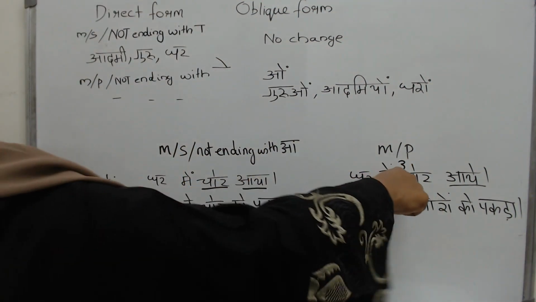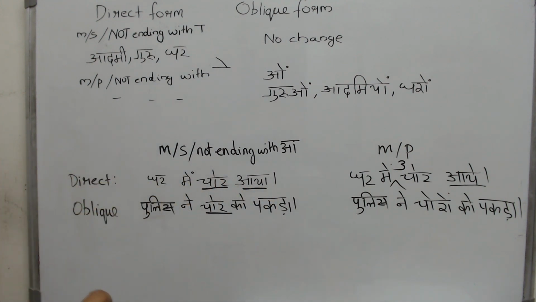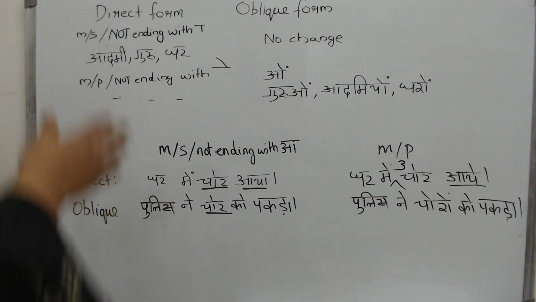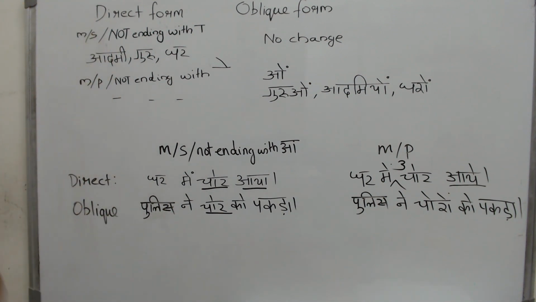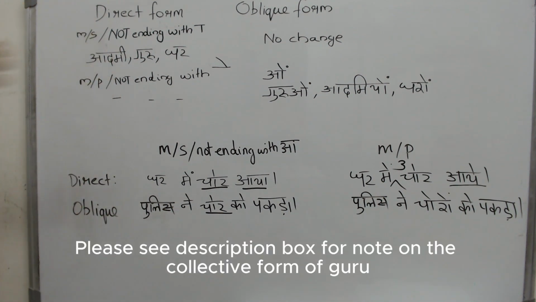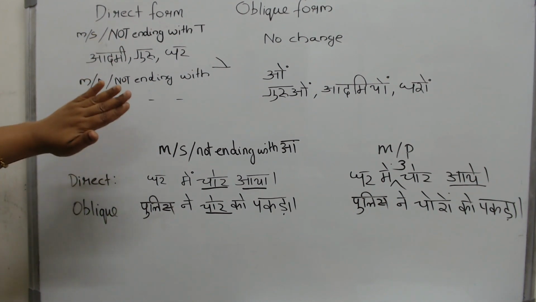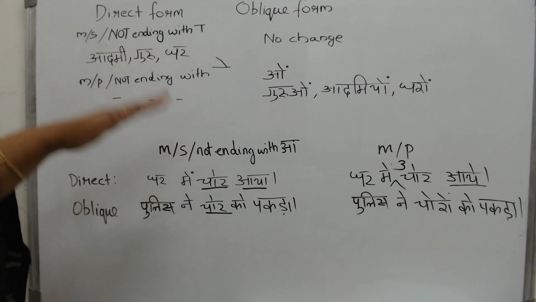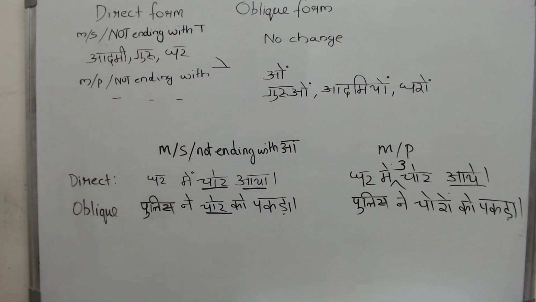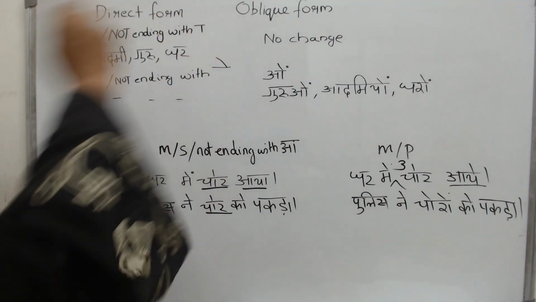Now these are the two ways to express the difference between some noun forms which have a similar form. Whether they are singular or plural, they look the same. Now that is their plural. But what happens to them when this plural is followed by a ka or a ko? How does its oblique form look?